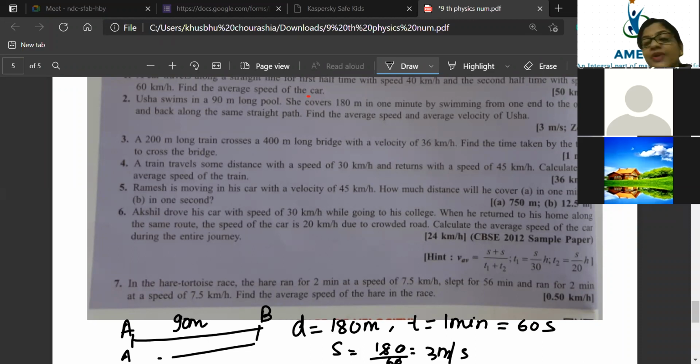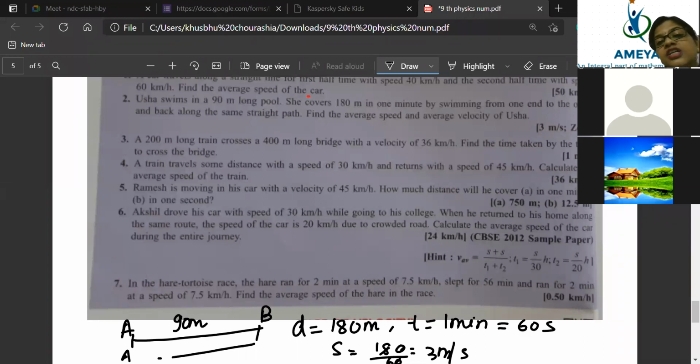But beta, what will be the displacement? Let's see who can answer the displacement. Keshav is telling it has no displacement. Vishal is telling, Avinash is telling no displacement. Ashwin, Darshani, everyone is telling no displacement, sorry, zero displacement. So velocity will be zero. What is the average velocity? You know, average velocity will be dependent on total displacement.